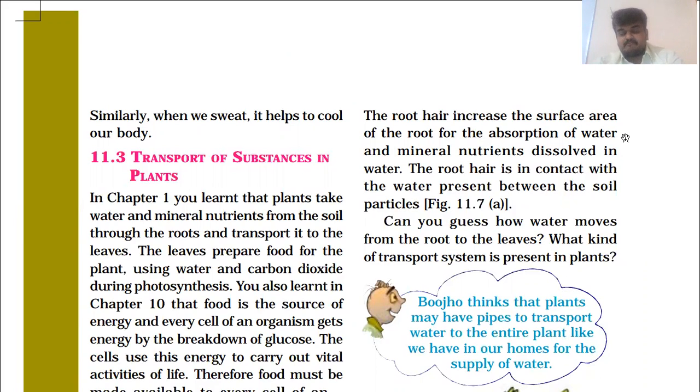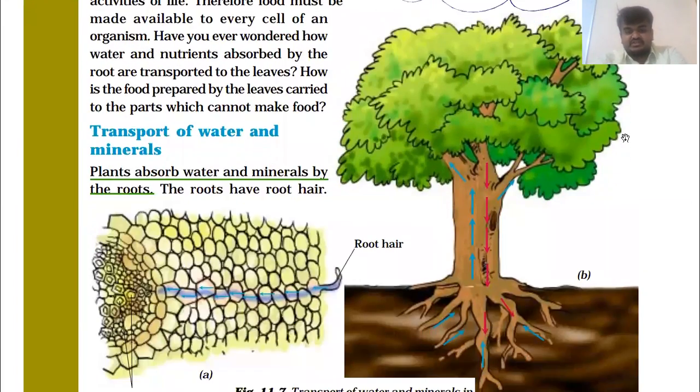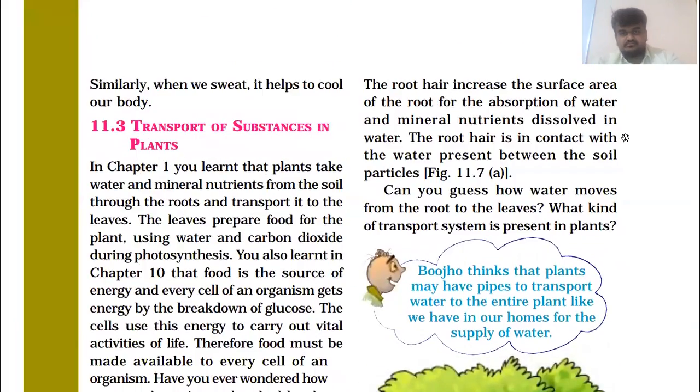Okay, simply, the root hair is in contact with the water present between the soil particles. Okay, these things you can observe in this figure also. In this figure A, can you guess how water moves from the roots to the leaves? You will always observe that if we are simply flowing some water, then it will always come to the ground only, because of gravity.